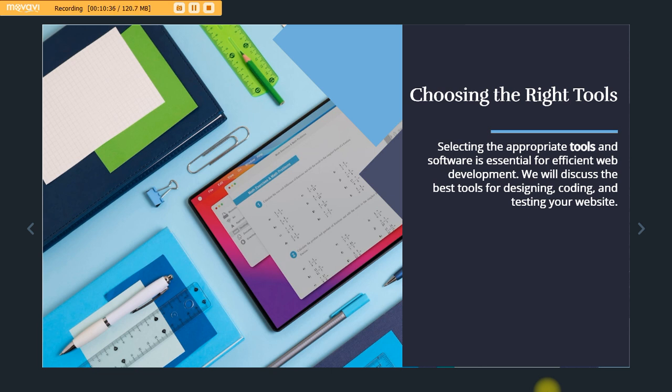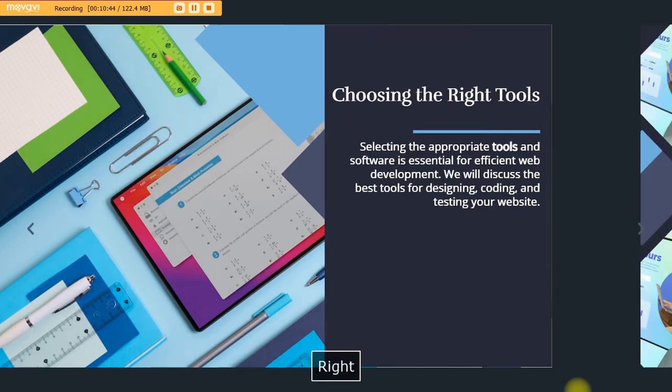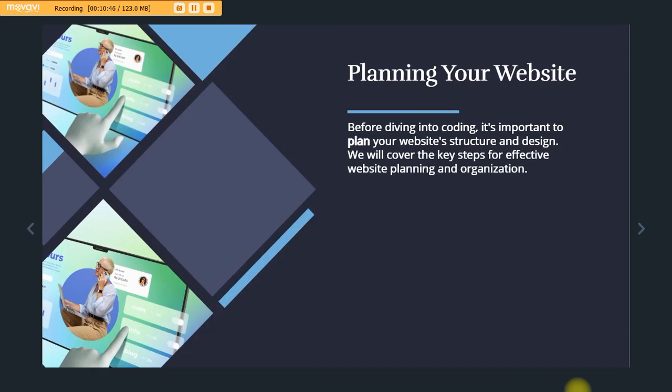We'll discuss the best tools for designing or coding and testing your website. So before diving into coding, of course, we are not going to code. Just don't allow that to scare you off. We are not going to code, right?